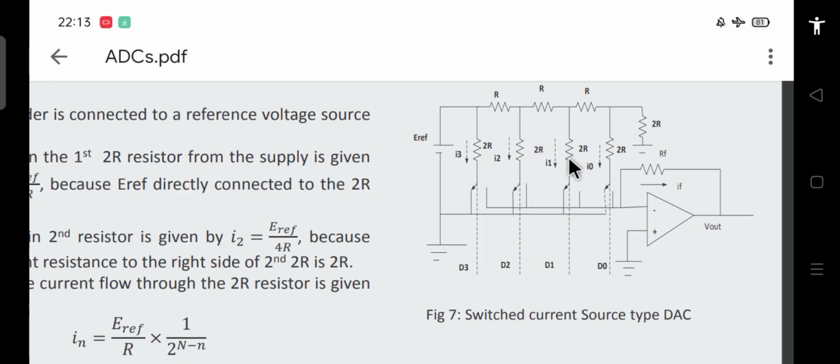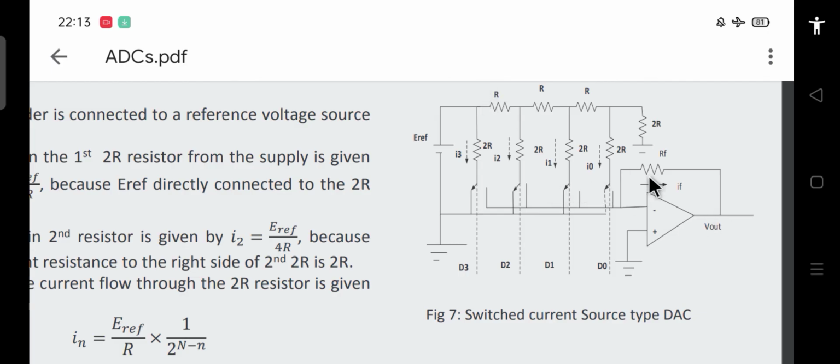The total resistance across this terminal is 2R, so the current will be equally divided among these two branches. So forget the previous discussion, I thought this was right but it is left. Now you can see that the current flowing through this branch, which was earlier E reference by 2R, becomes E reference by 4R in this case, and it will keep on changing like this.